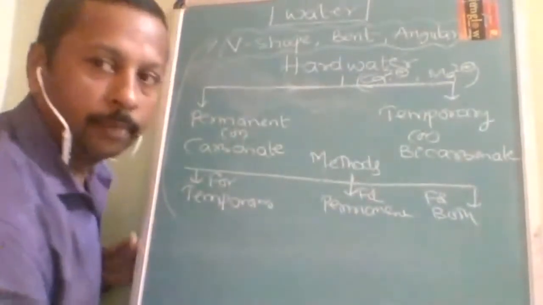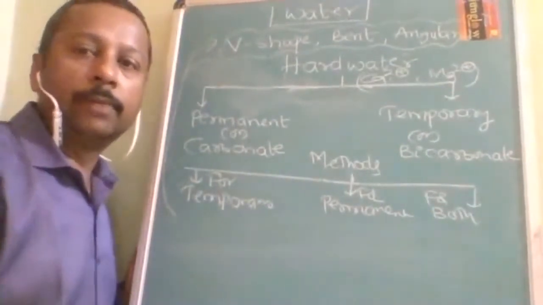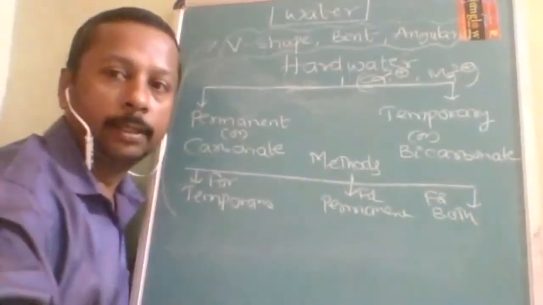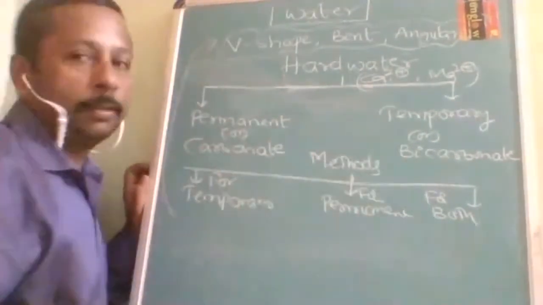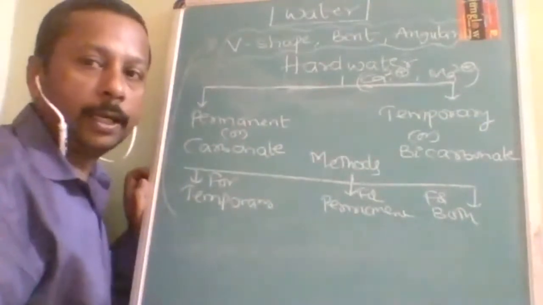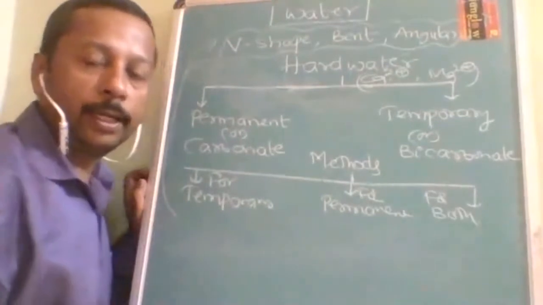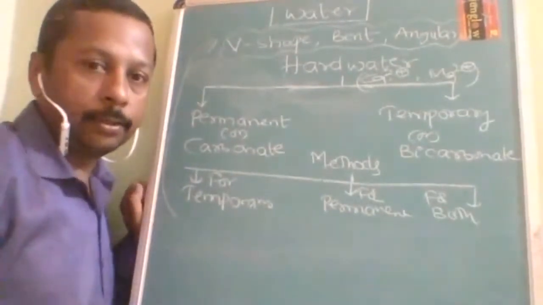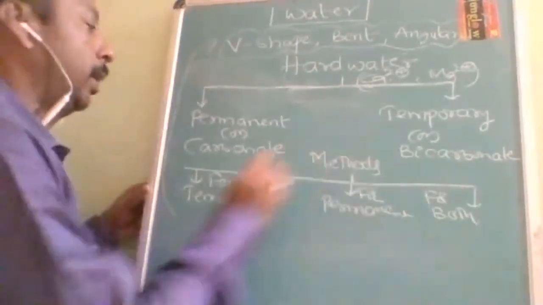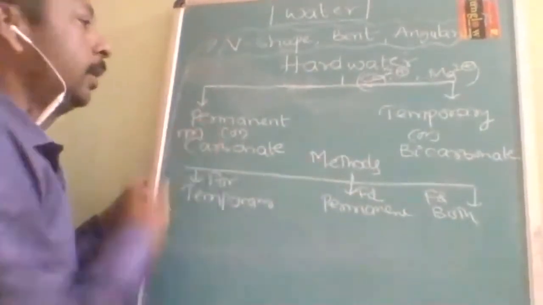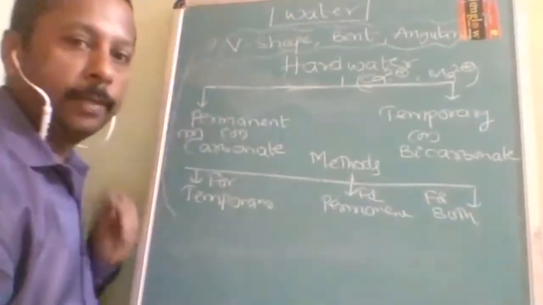So to avoid that, before using the water, you have to convert it into soft water. Again, there are two types of hardness: permanent hardness and temporary hardness. Temporary hardness is said to be when there is bicarbonate hardness. When it is other than bicarbonate, then it is called non-carbonate or permanent hardness.